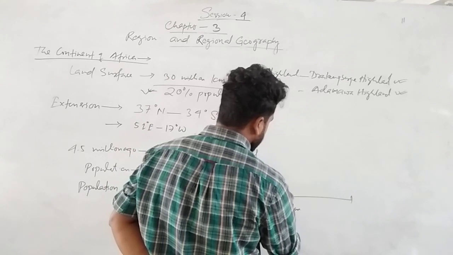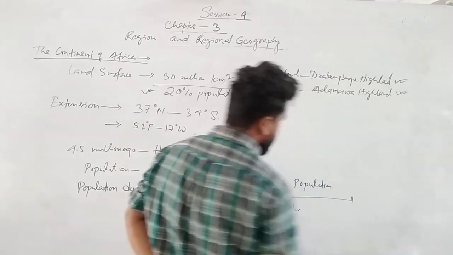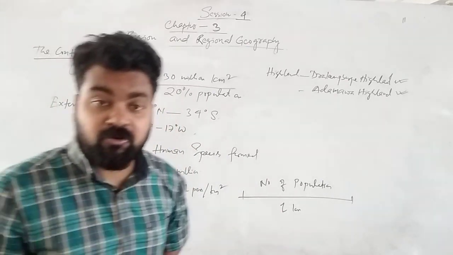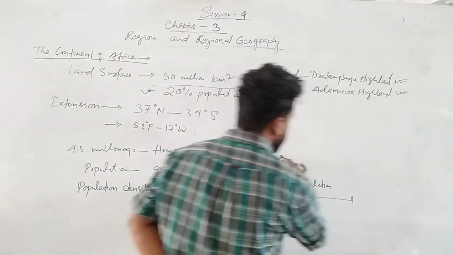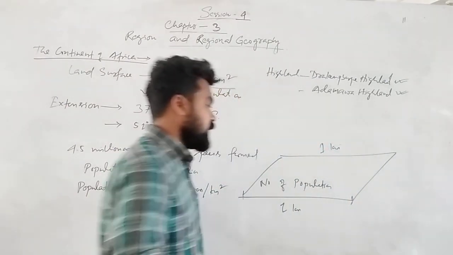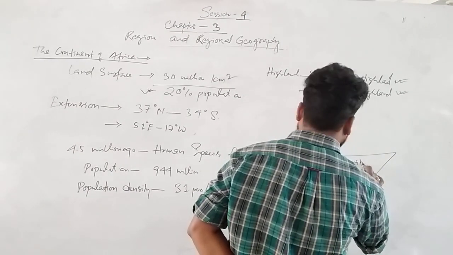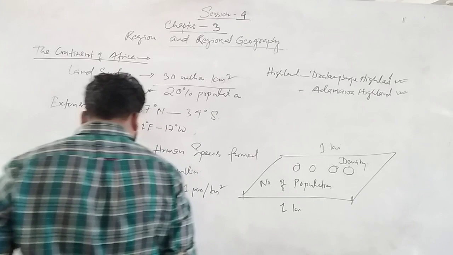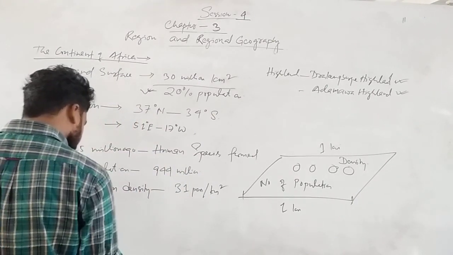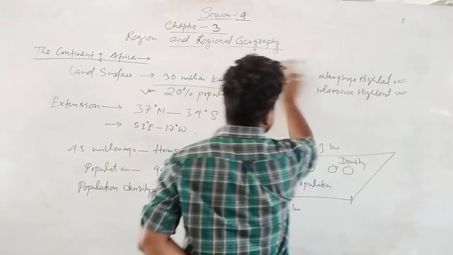The number of people within 1 square kilometer is called the population density. So I'll write down some densely populated regions.